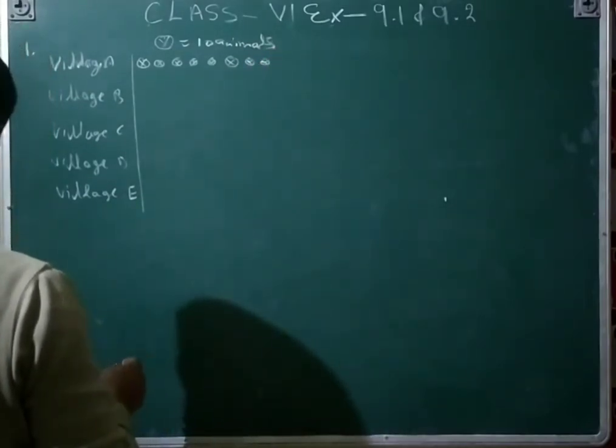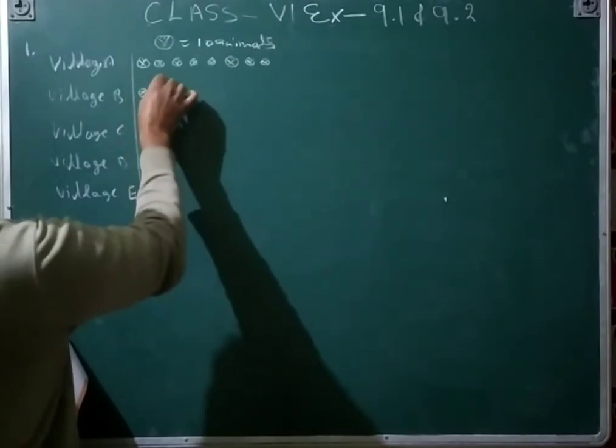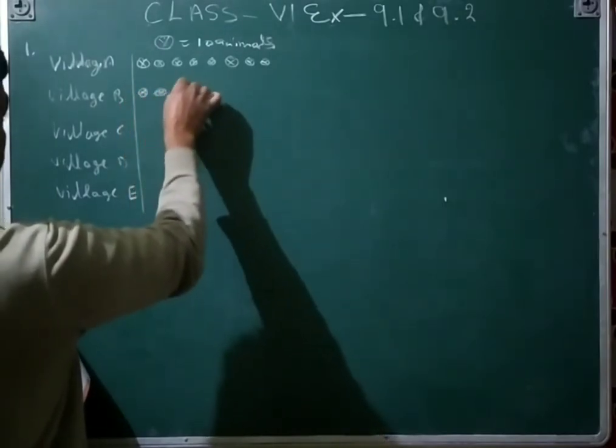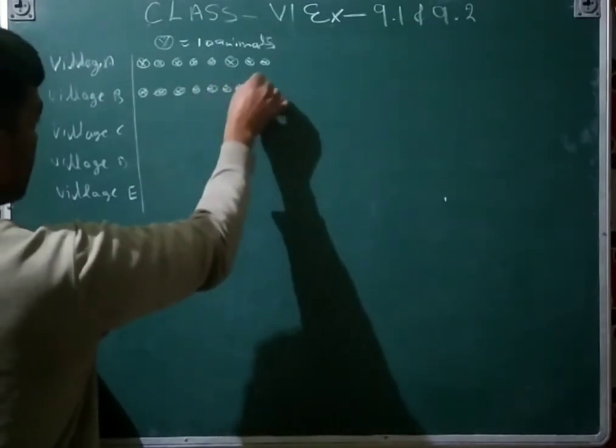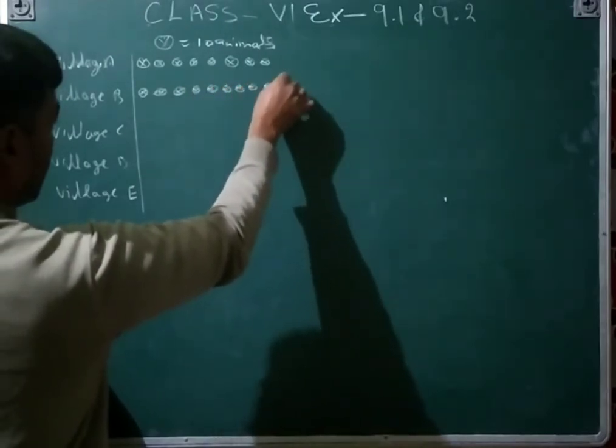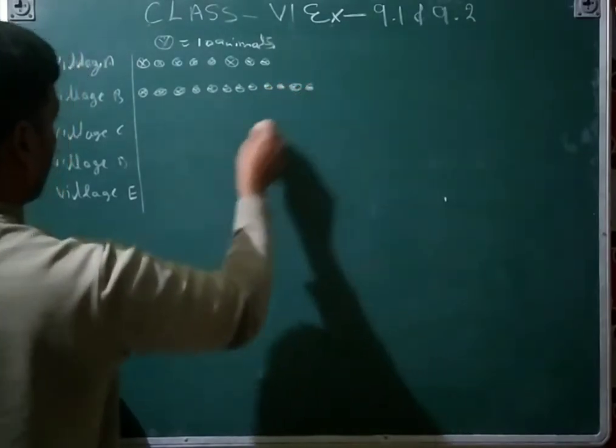And village B is given 120, so 12: 1, 2, 3, 4, 5, 6, 7, 8, 9, 10, 11, 12.